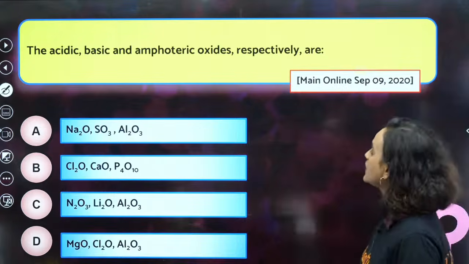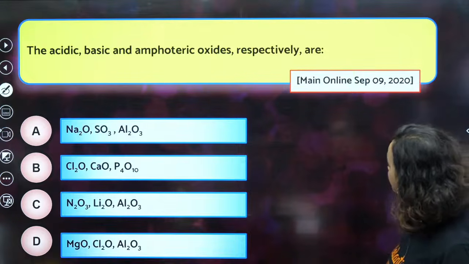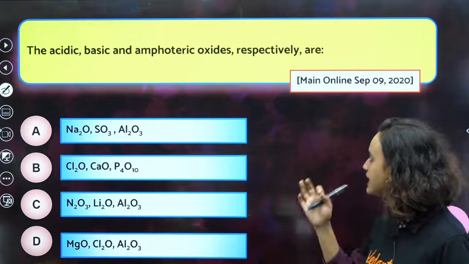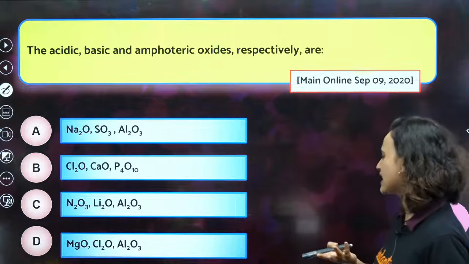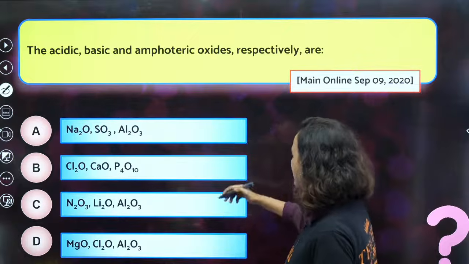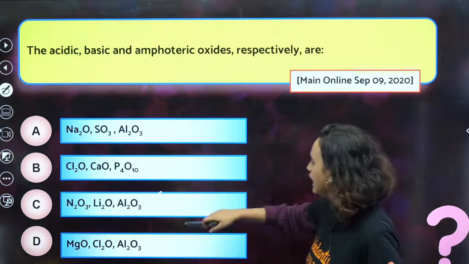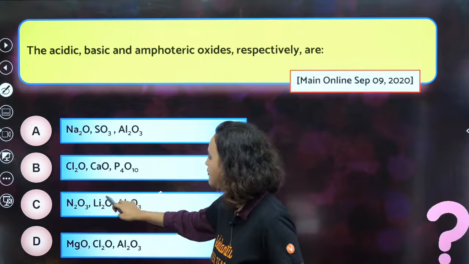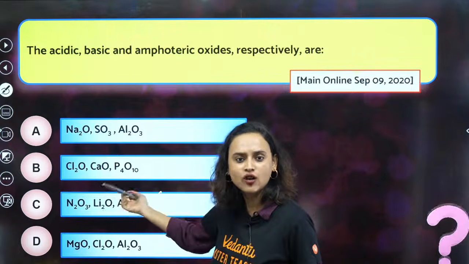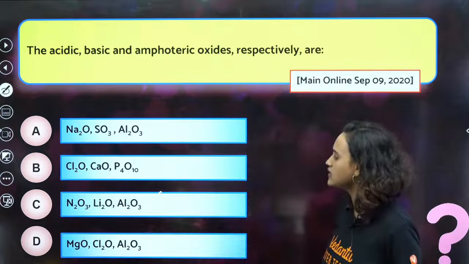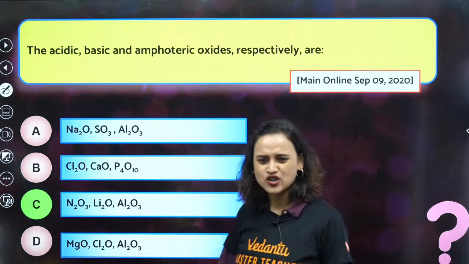Now, the acidic, basic and amphoteric oxides respectively are acidic, basic and amphoteric. You know this, guys. This is very easy. Al2O3 definitely is an amphoteric oxide. Li2O is definitely basic. Metallic oxides are always basic in nature, and nitrogen oxide is definitely acidic in nature. Option C. So easy.